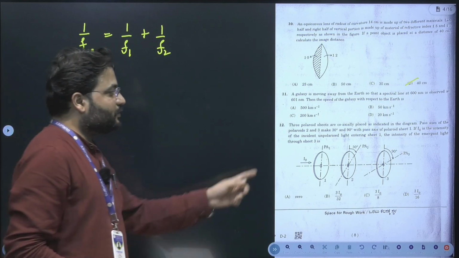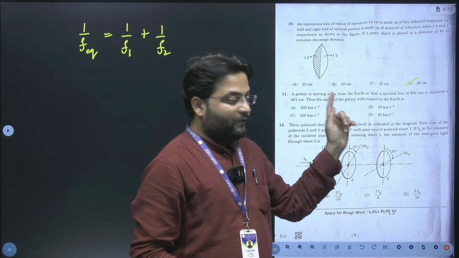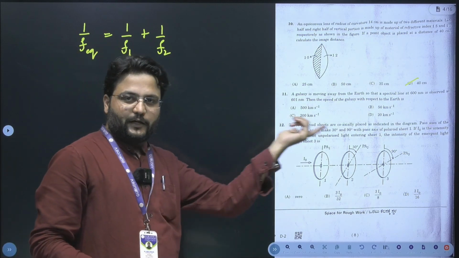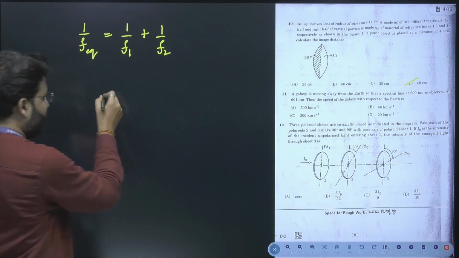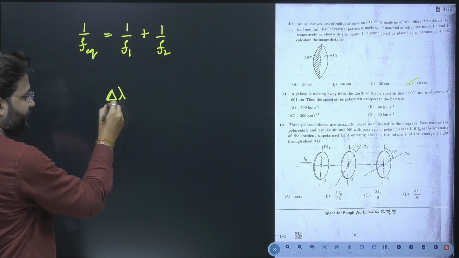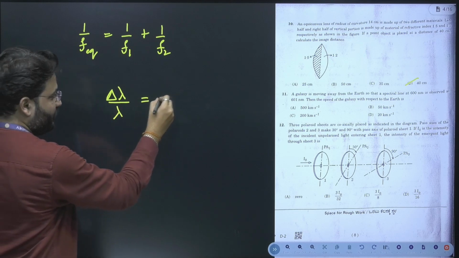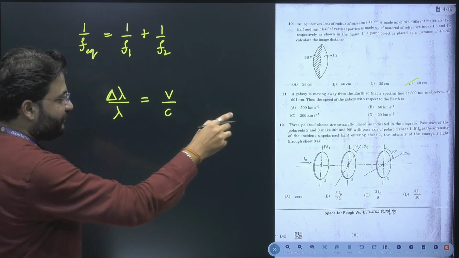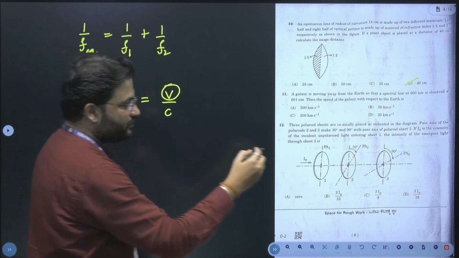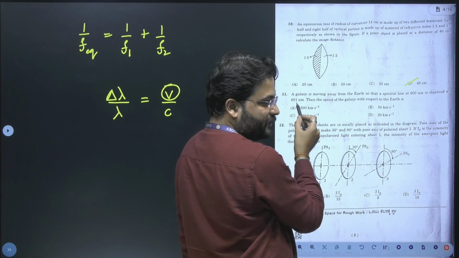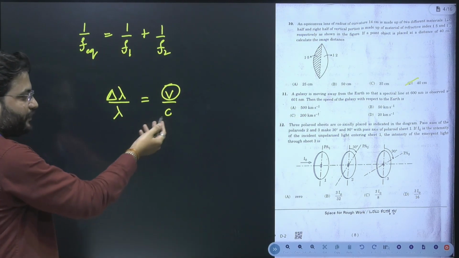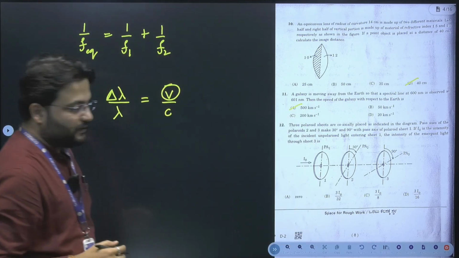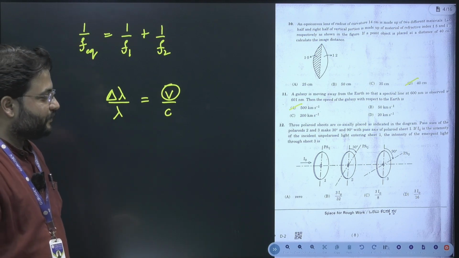Next, moving to the next question. The next question is from wave optics, which involves the Doppler effect concept, which we know is not from the reduced syllabus. The Doppler effect formula is delta lambda divided by lambda is equal to v divided by c. In this, everything is given and we need to find v. You can substitute the difference, which is 600 and 601 difference, and you know the speed of light, so it is just substitution. The value can easily be found. That would be 500 kilometers per second.